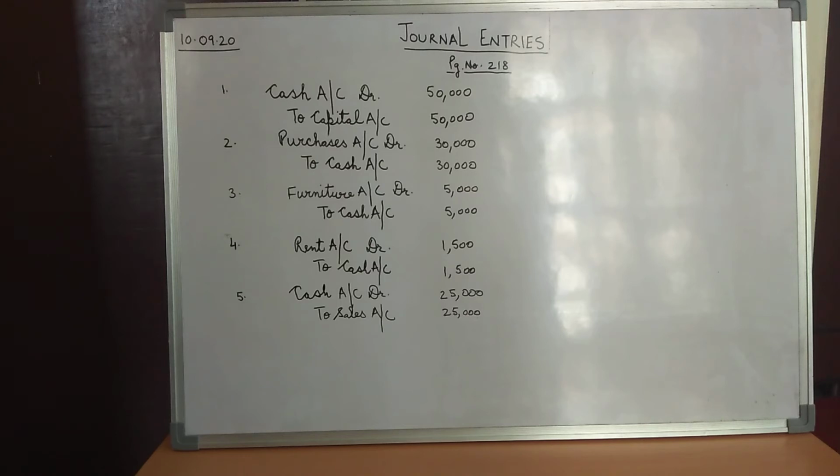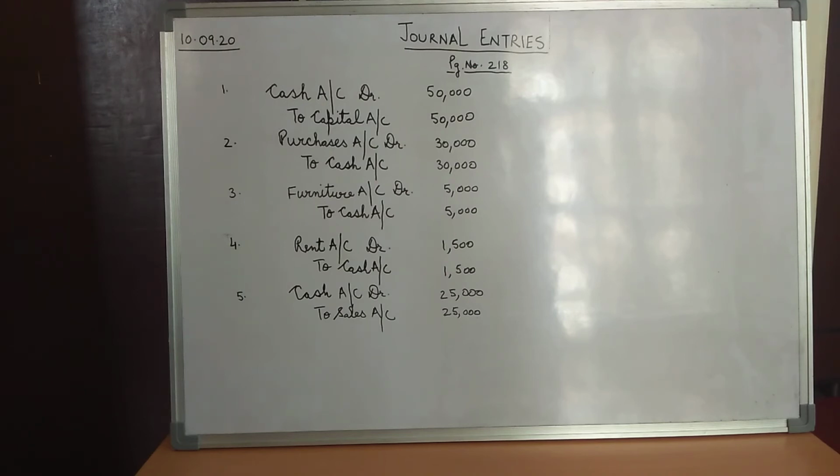Both the rules of the real account would apply on this transaction. Why? Because furniture is coming into the business, whereas cash is going out of the business for buying that furniture. So the rule for the real account says that debit what comes in, credit what goes out. Cash is going out of the business, so we would credit cash.